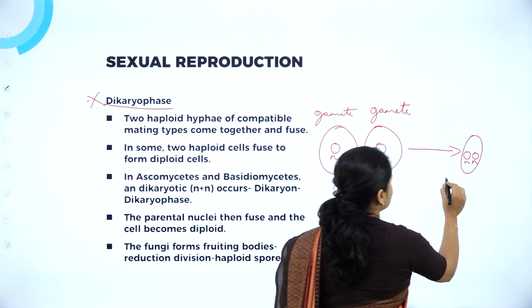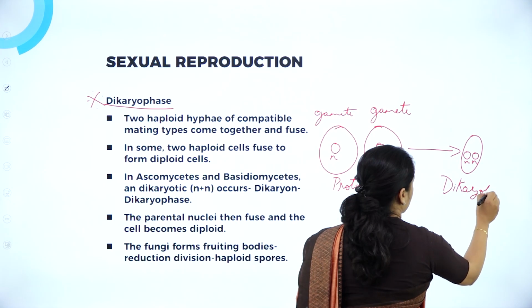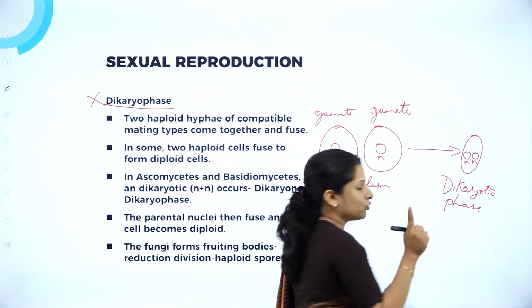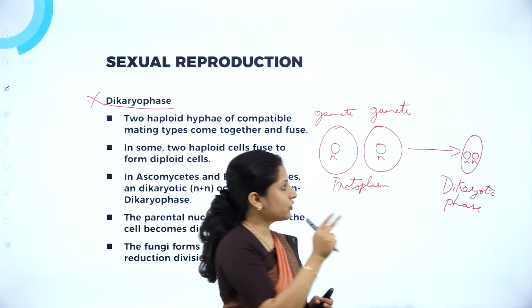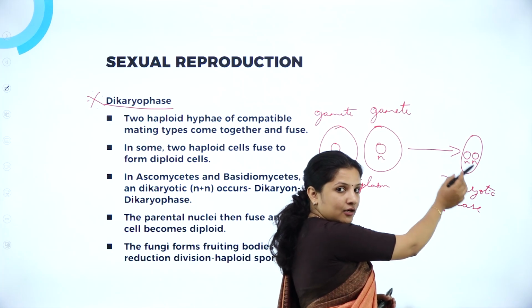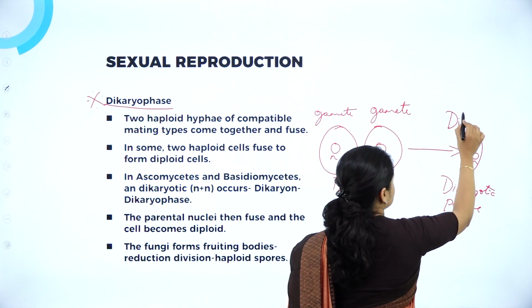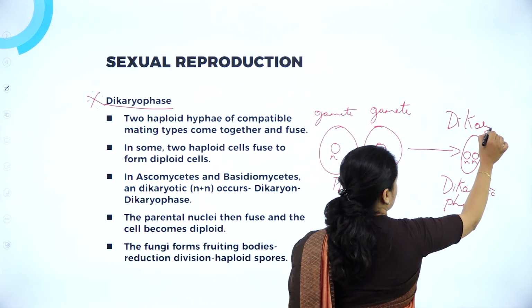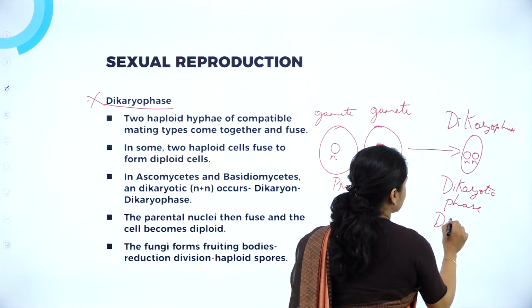Now, this is a dikaryotic phase. Why is it called the dikaryotic phase? I told you karyo means nucleus. Di means two here, right? So inside the cell, how many nuclei are there? Two nuclei. No fusion has occurred, and this particular step is called the dikaryotic phase, and the cell is called a dikaryon.